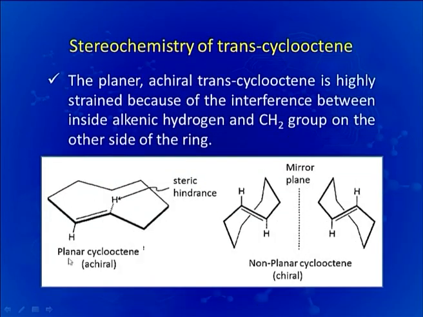Here you can see this is the planar form of cyclooctene, which is achiral, but because of the possibility of puckering or non-planarity incurred in the molecule, the mirror image of this isomer is non-superimposable. As a result, the molecule becomes chiral in nature.